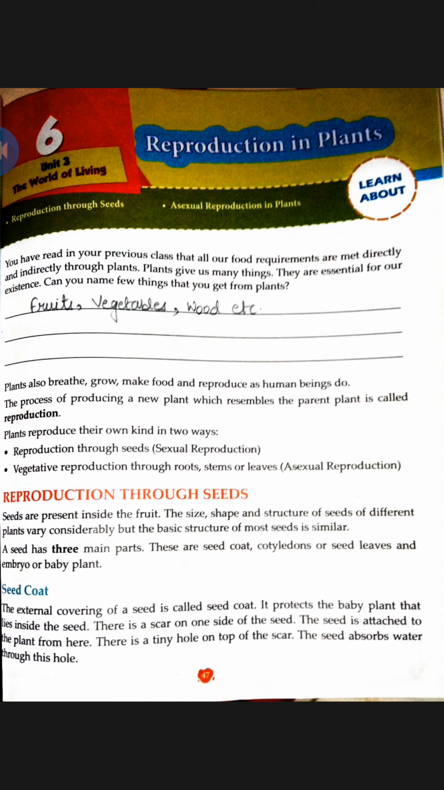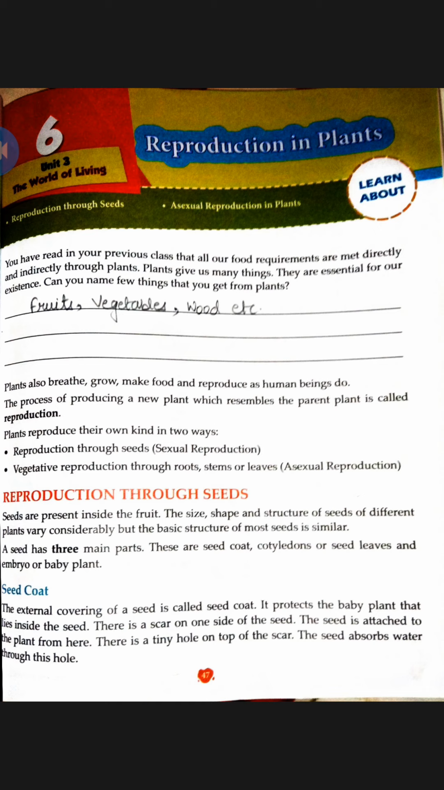So let's study about the seed coat. The external covering of a seed is called seed coat. External covering means outer covering. So the outer covering of a seed is called seed coat, which protects the baby plant that lies inside the seed.